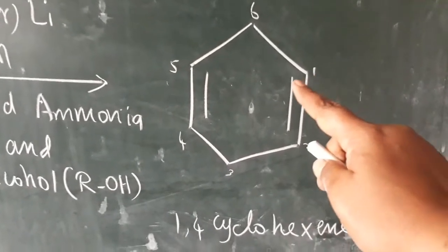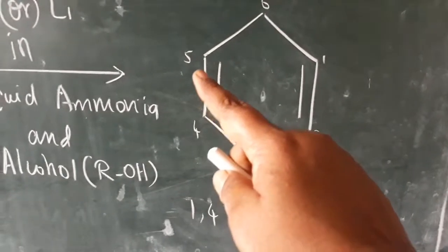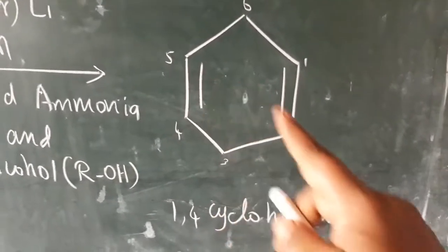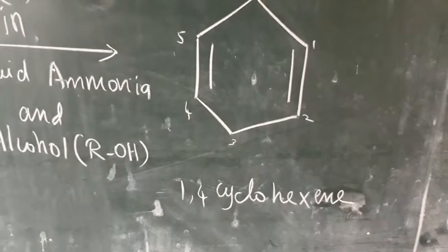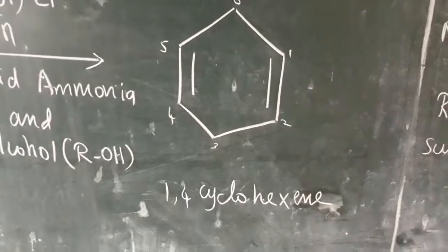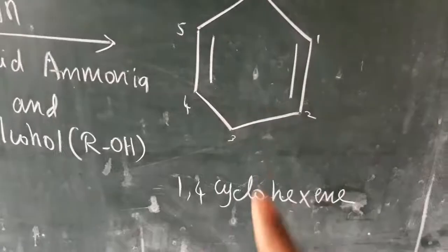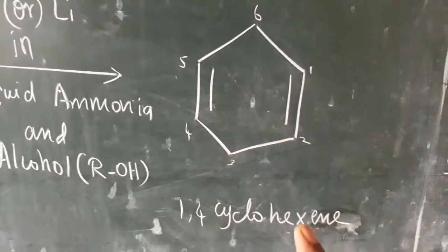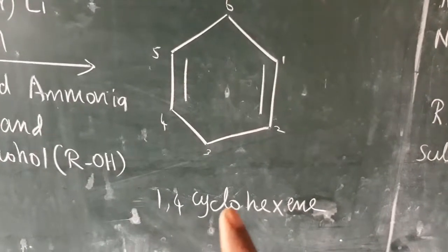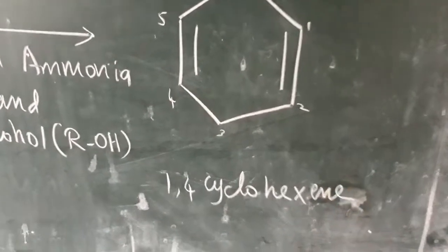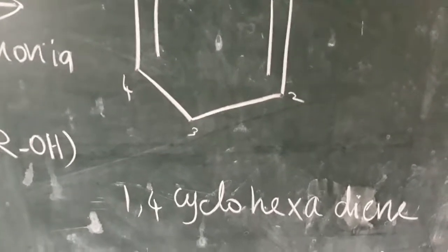So the first carbon has a double bond, and the fourth carbon also has a double bond. Yes, the fifth carbon and the second carbon also have double bonds. But in the IUPAC name we have to prefer the least number, so we put 1, 4. The first carbon starts a double bond, and the fourth carbon also starts a double bond. So 1, 4, and how many carbons? 6 carbons, so hex, and a double bond means ene. So hexadiene, not hexene, hexadiene: 1,4-hexadiene.